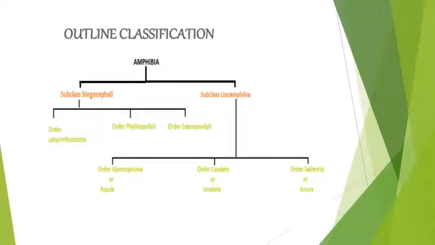Next, this is the outline classification of Amphibia. Amphibia is divided into two subclasses, Stegocephali and Lissamphibia. The Stegocephali are extinct and divided into three orders: Labyrinthodontia, Phyllospondyli and Lepospondyli. These are the three orders of the Stegocephali. They are extinct. But Lissamphibia is divided into three orders: Gymnophiona, also called Apoda, Urodela and Anura. These are the three living orders of Amphibia.